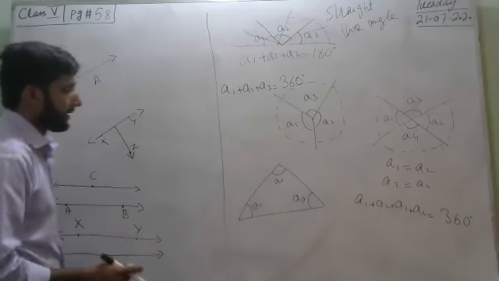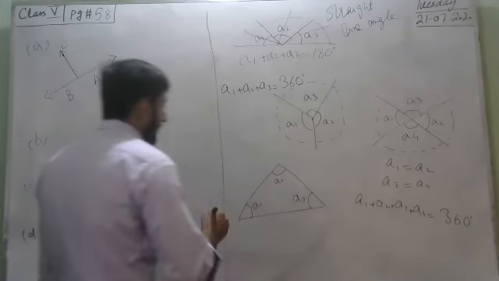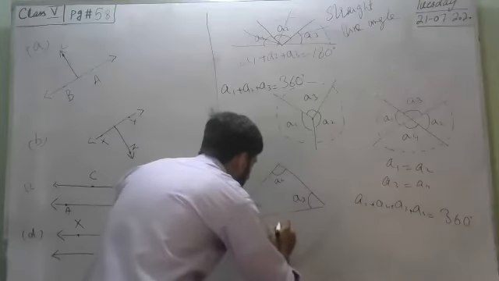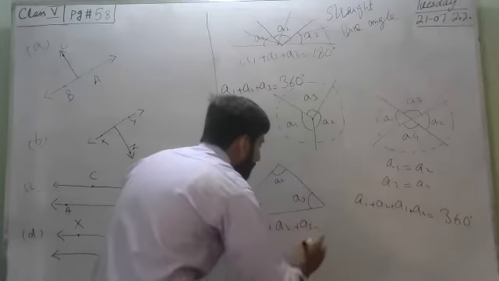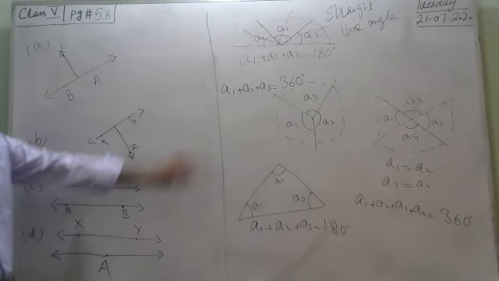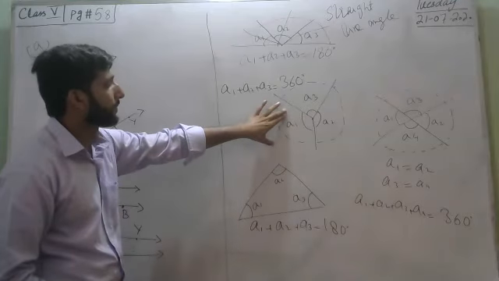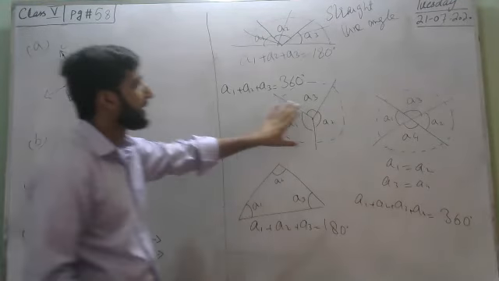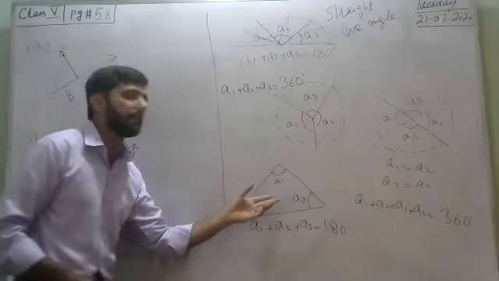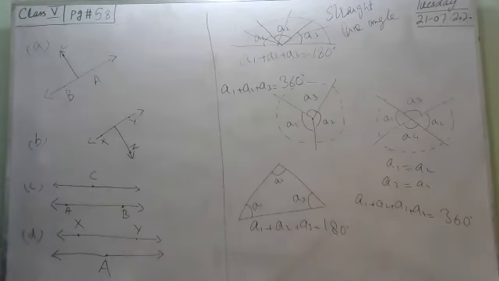And when we talk about a triangle, there are three angles in a triangle and their total sum is 180. Sum of the interior angles of a triangle: A1 plus A2 plus A3 equals 180. Once again, the sum of angles on a straight line equals 180. Sum of angles having one point common equals 360. Sum of angles of intersecting lines is 360, and the sum of interior angles of a triangle equals 180 degrees.